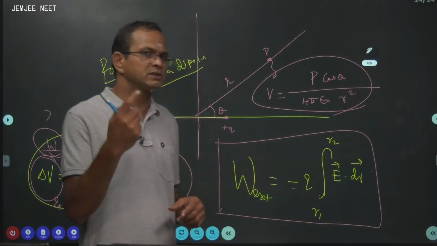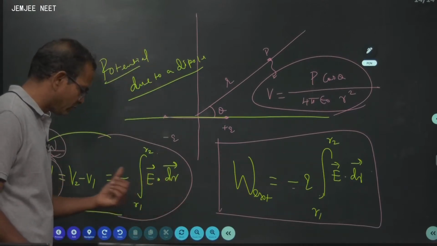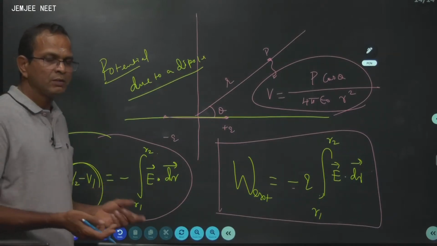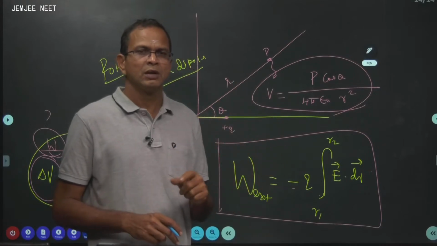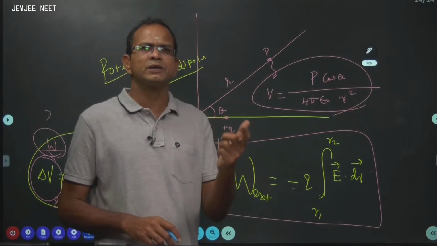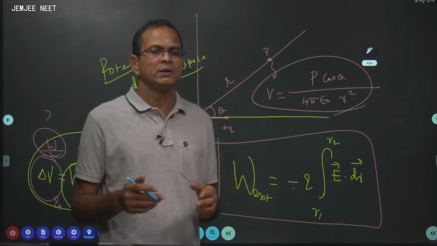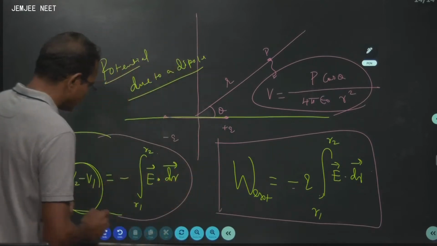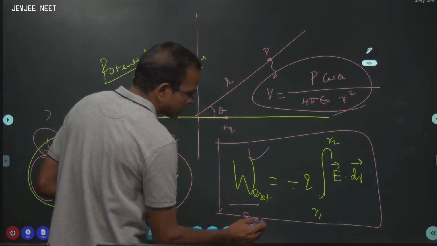Once again, the negative of the line integral of the electric field gives you potential difference. What is potential difference or potential? Potential is either work done by the external agency per unit charge, or negative of work done by the electric field per unit charge. Let us go with work done by the external agency, per unit charge.